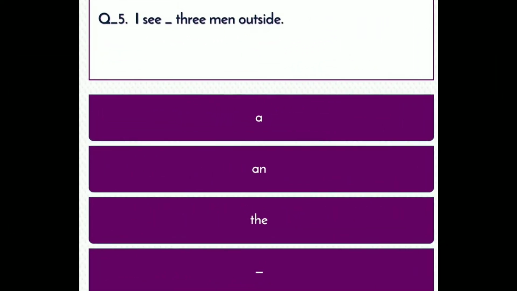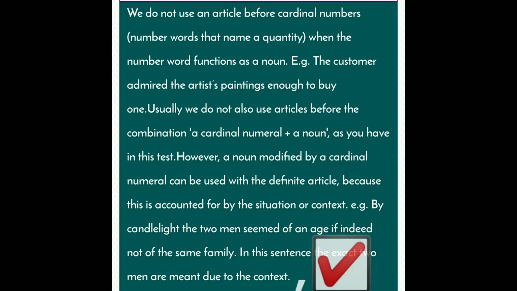Next question: I see three men outside. Option A: a, option B: an, option C: the, option D: dot. Right answer: option D. Correct answer. Description: We do not use an article before cardinal numbers, number words that name a quantity when the number word functions as a noun. For example, the customer admired the artist's paintings enough to buy one.